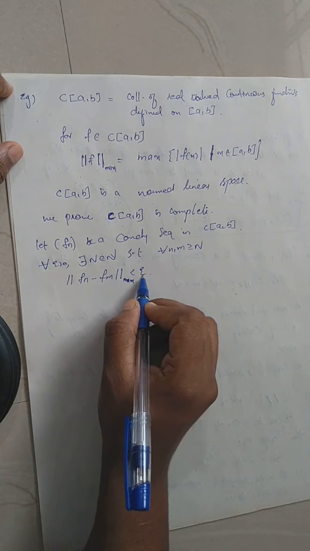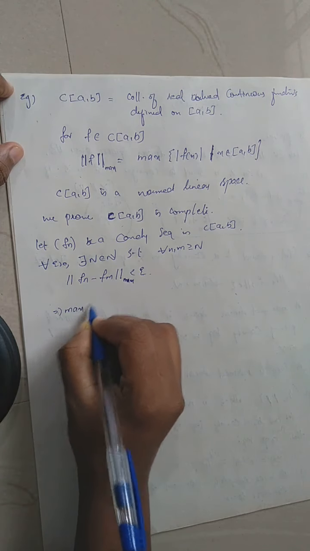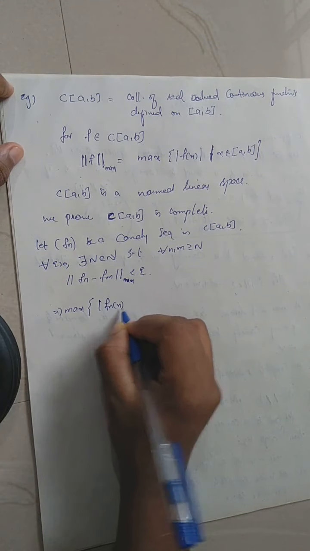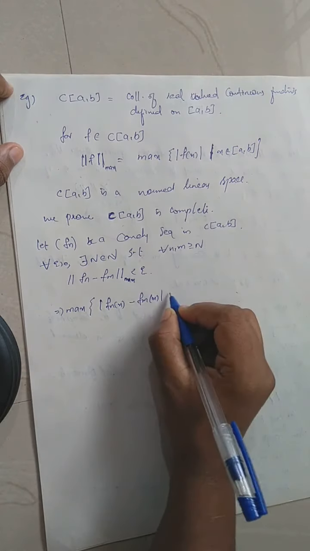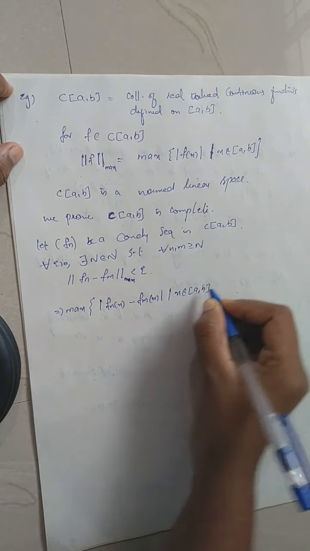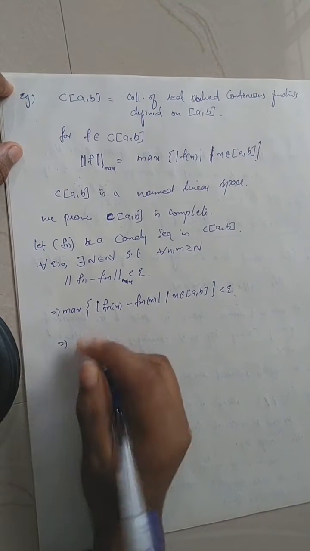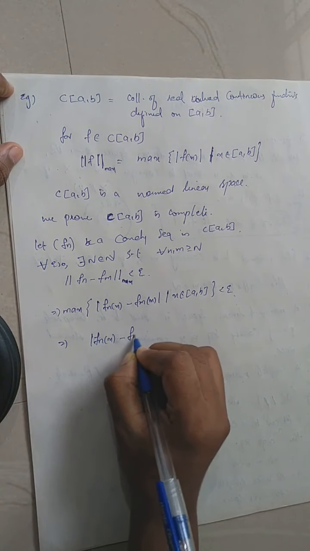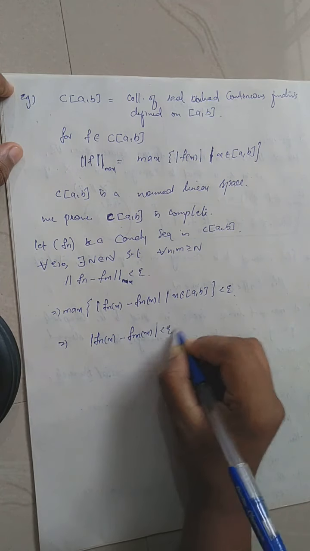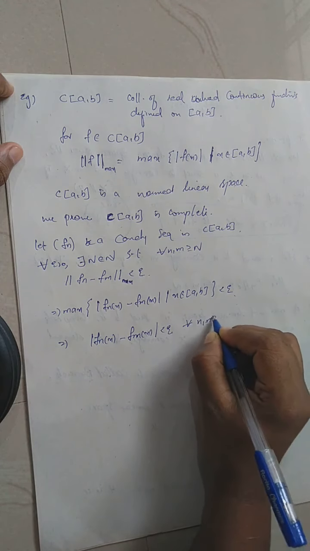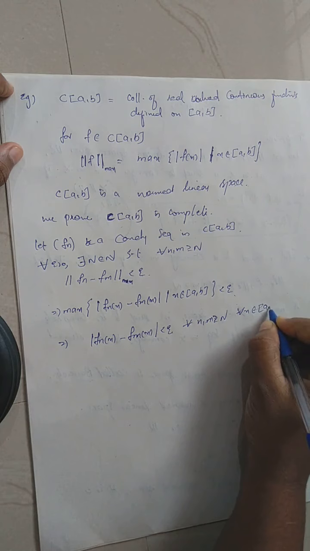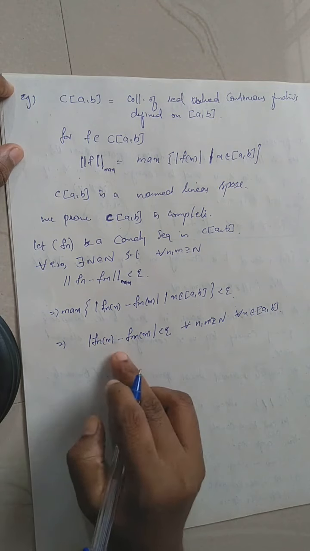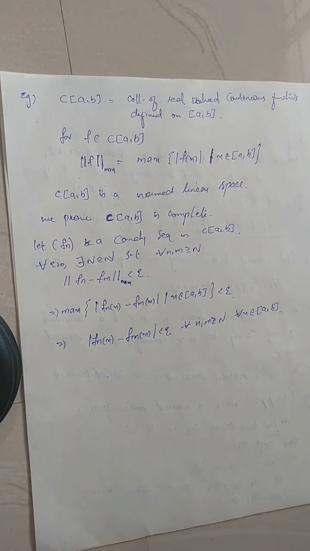So what does the maximum norm say? It means the maximum of modulus of Fn(x) minus Fm(x), such that x varies over the closed interval AB, is less than epsilon. So the maximum of the modulus is less than epsilon means that every modulus value will be less than epsilon, right? So modulus of Fn(x) minus Fm(x) is less than epsilon for every n and m greater than or equal to some fixed integer N and for every x in AB. So if you fix some x, then Fn(x) minus Fm(x) is less than epsilon for n and m greater than or equal to N, right?